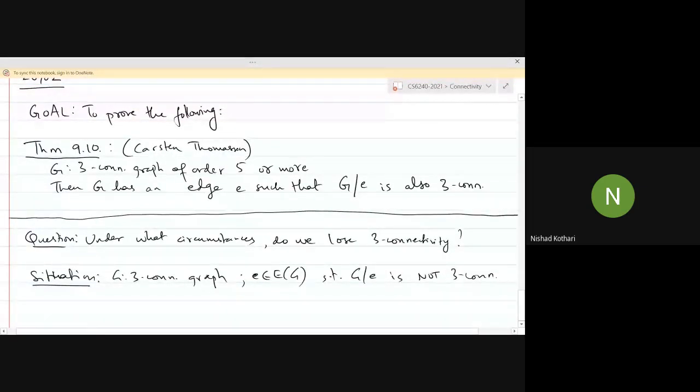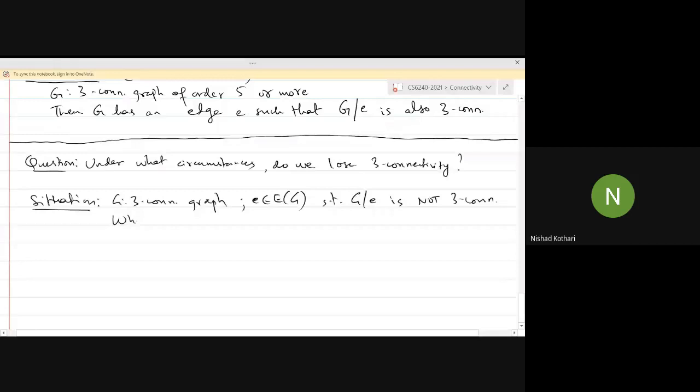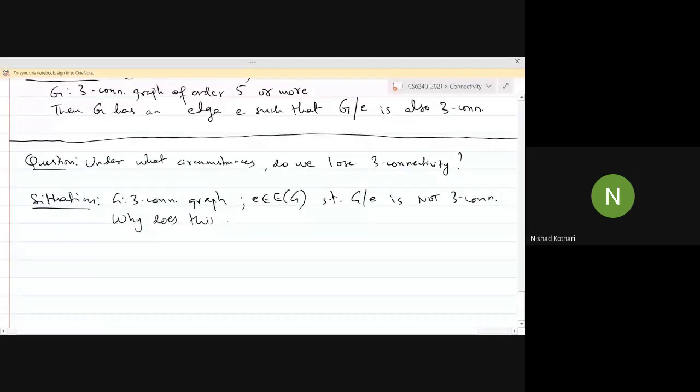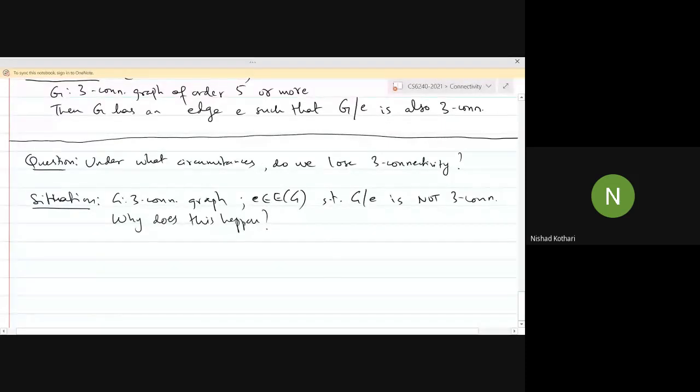Okay? So why does this happen? Can we gather some more information about the graph based on this situation?